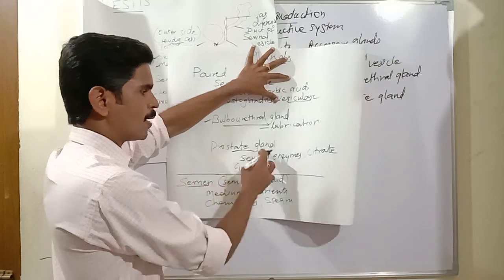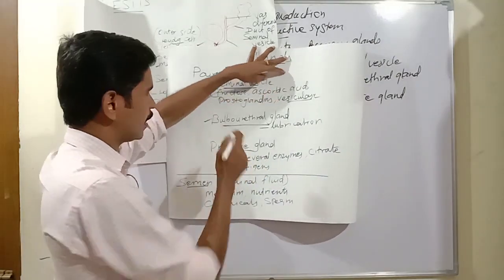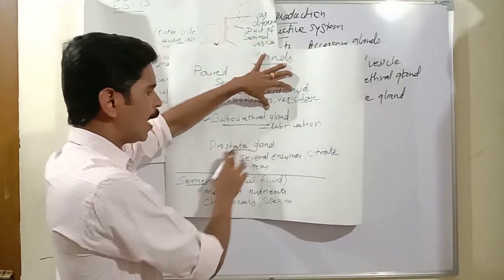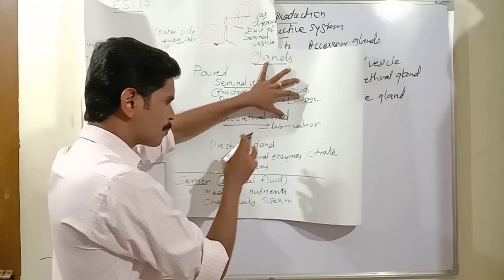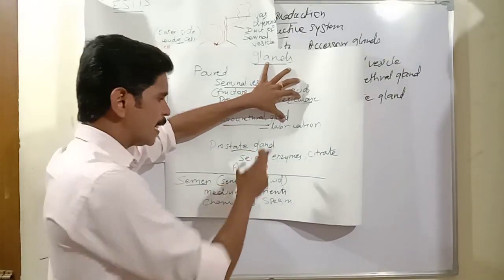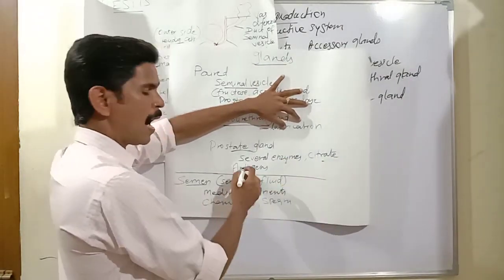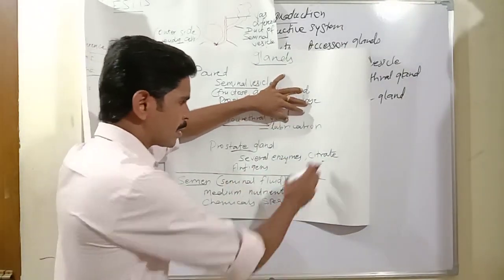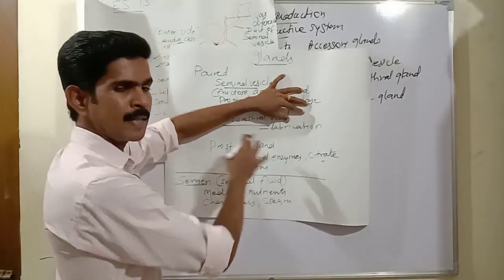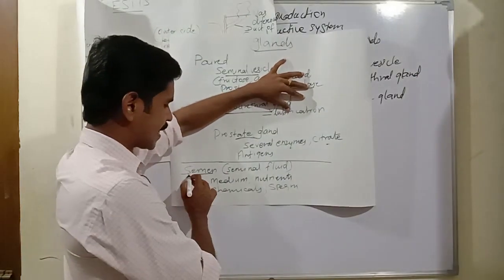Then the last gland, the prostate gland. There is a single prostate gland, along with the paired seminal vesicles and paired bulbourethral glands. This prostate gland also secretes a fluid. This fluid consists of many enzymes, citrate, and some antigens. These are some of the substances present in the fluid secreted by the prostate gland. Understand? Then next, semen.